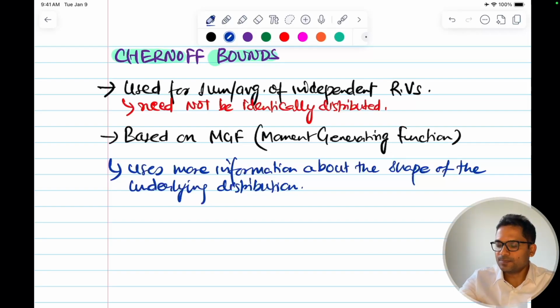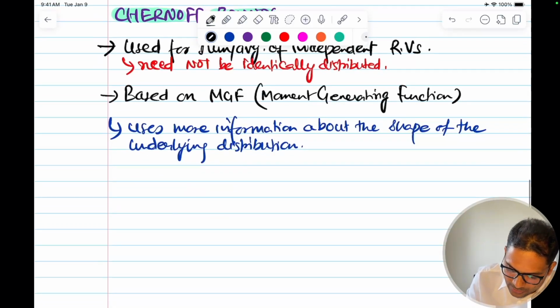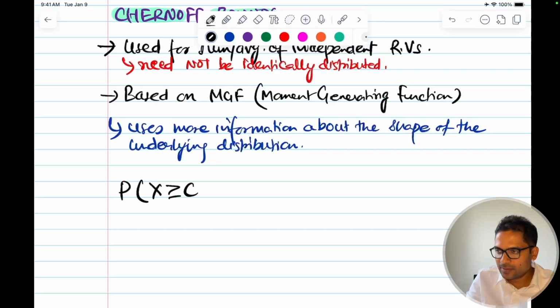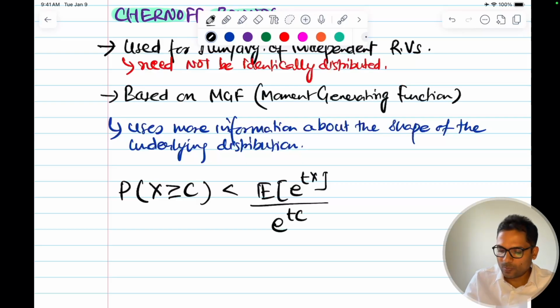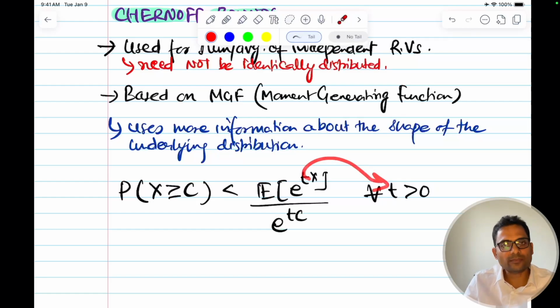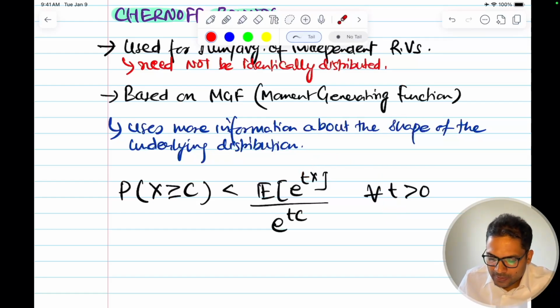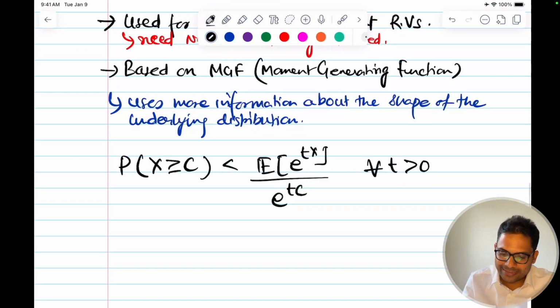Okay, and how is it given? What is the formula? This tells me that the probability of X greater than or equal to c is less than or equal to the expected value of e to the power tX divided by e to the power tc, for all t greater than 0, so t is positive. And what is this? This is your MGF, the moment generating function.